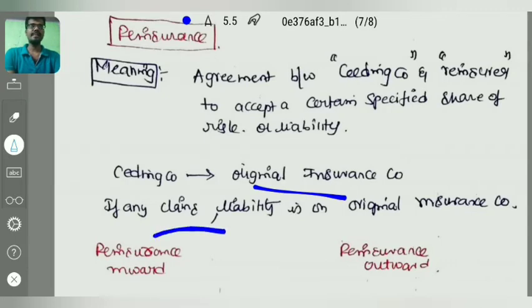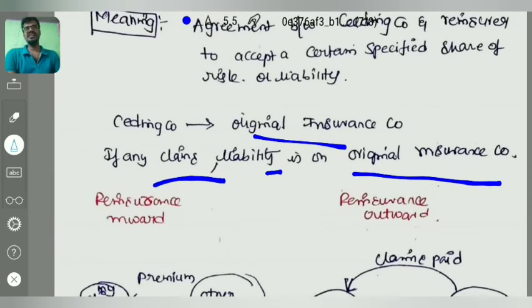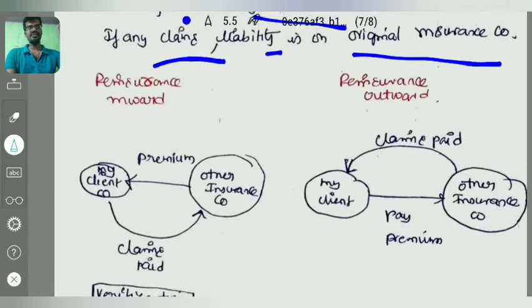If there are any claims, the liability is on the original company only. This is like our same example, external auditor and internal auditor. The external auditor cannot be relieved from his responsibility. Same like that, the original insurance company cannot be relieved from its liability, even if the insurance has been reinsured. The original insurance company only has to pay the claimant. There are two types: reinsurance inward and reinsurance outward. We'll see what reinsurance inward is and what reinsurance outward is.